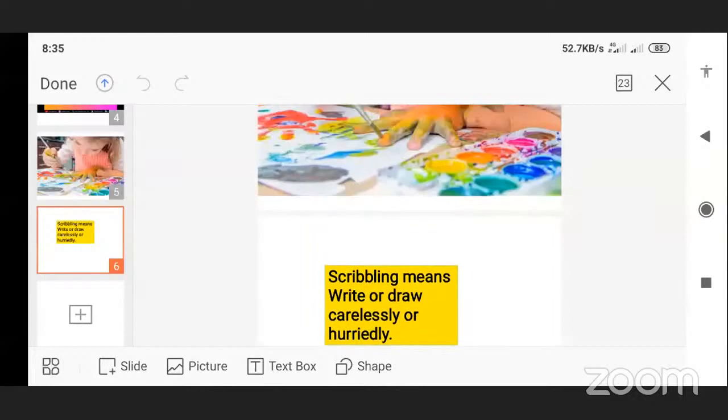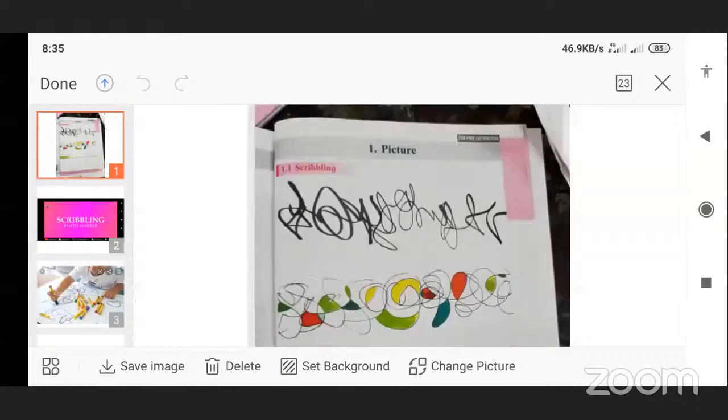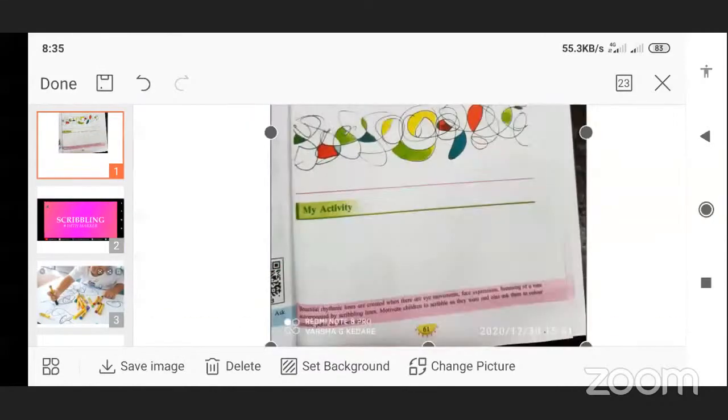Now see, in your textbook you have to do some activity in the pages below. My activity: scribbling with pen, write or scribble something. That is your activity. Yes, students, understood now? What is scribbling? Scribbling means to write or draw something carelessly. Now all of you are in first standard, so you have to know what scribbling is.